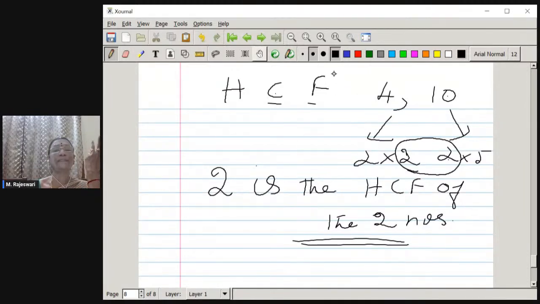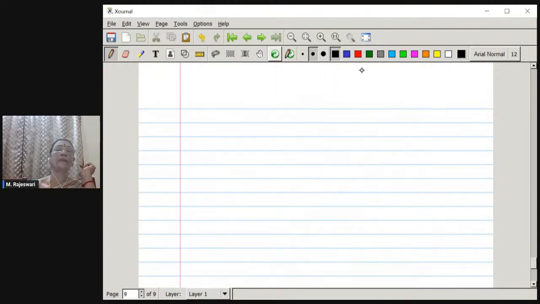Now here we will be moving on. There are so many methods of finding the HCF. By the fundamental principles, we factorize the numbers involved, then list out the common factors, and out of that we choose the highest common factor. This is what we have done in your earlier class. And then there is one more method called the continued division method.